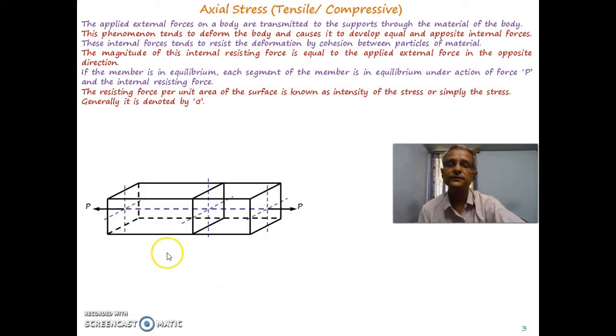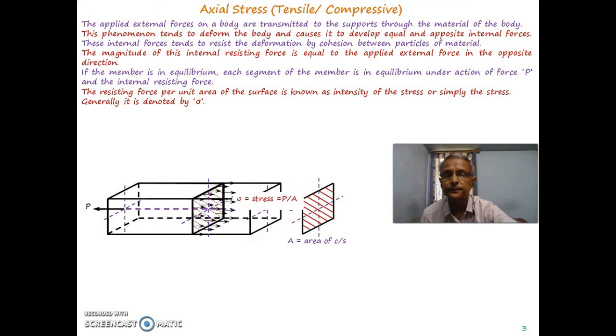Try to understand what we have discussed up till now. If the member is in equilibrium, what we mean by that is, suppose this is the body to which this P force is applied along the longitudinal axis. If this is the equilibrium system, and I am considering this part of the structure, then that will be subjected to some internal stress or internal force system, and we have some area of cross section when we are considering that section.